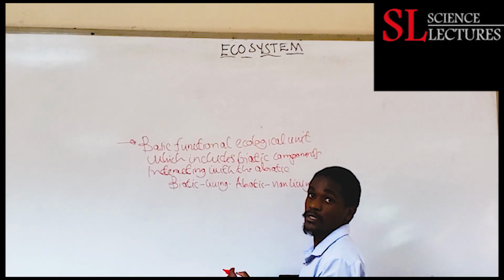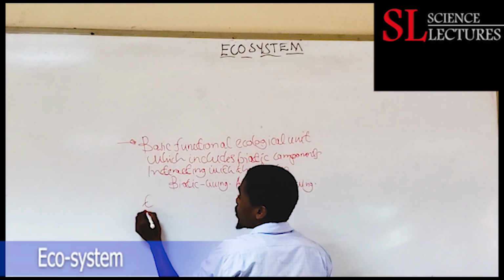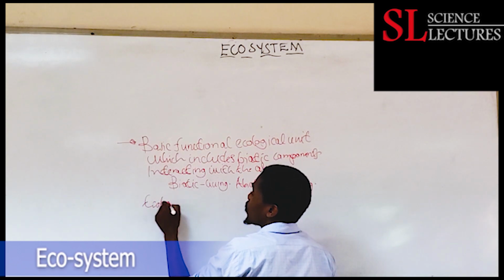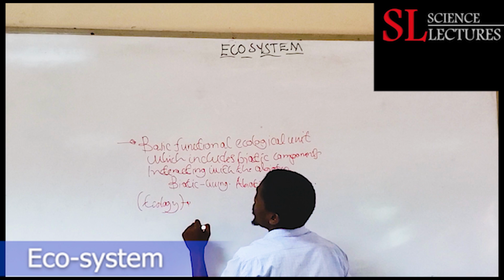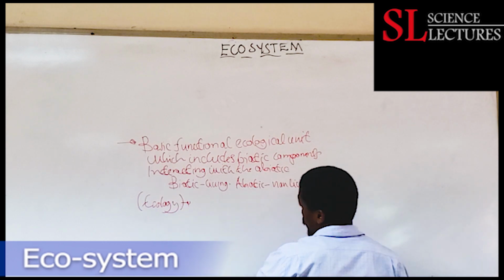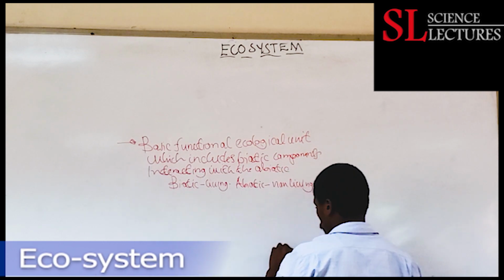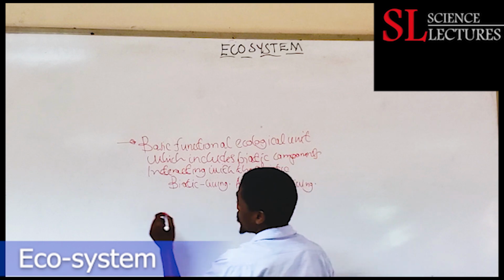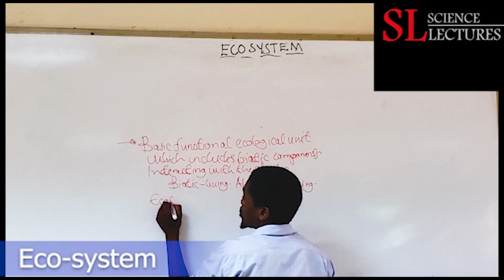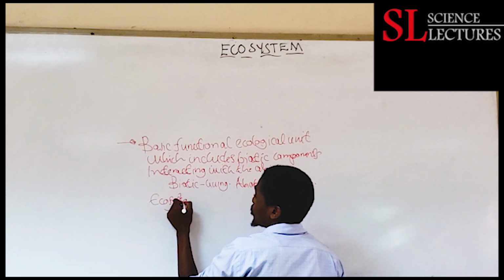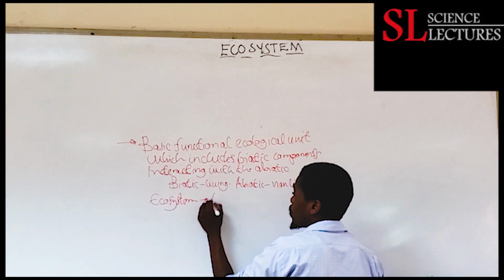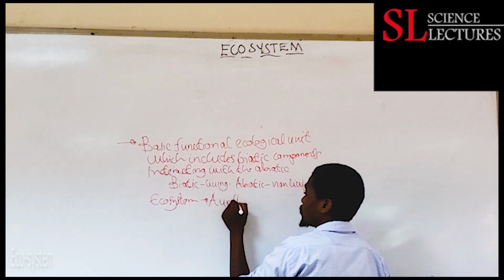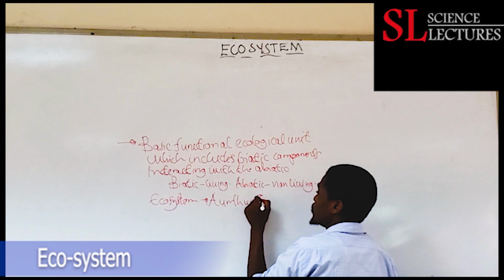But where did this term come from? We are looking at the term ecosystem; ecology is the one at large. The term ecosystem was coined by a scientist known as Arthur Tansley.